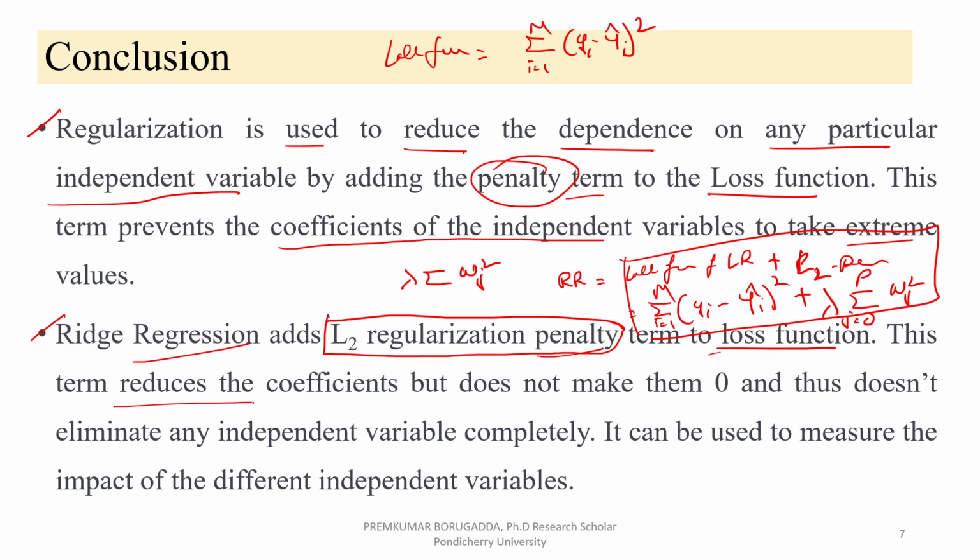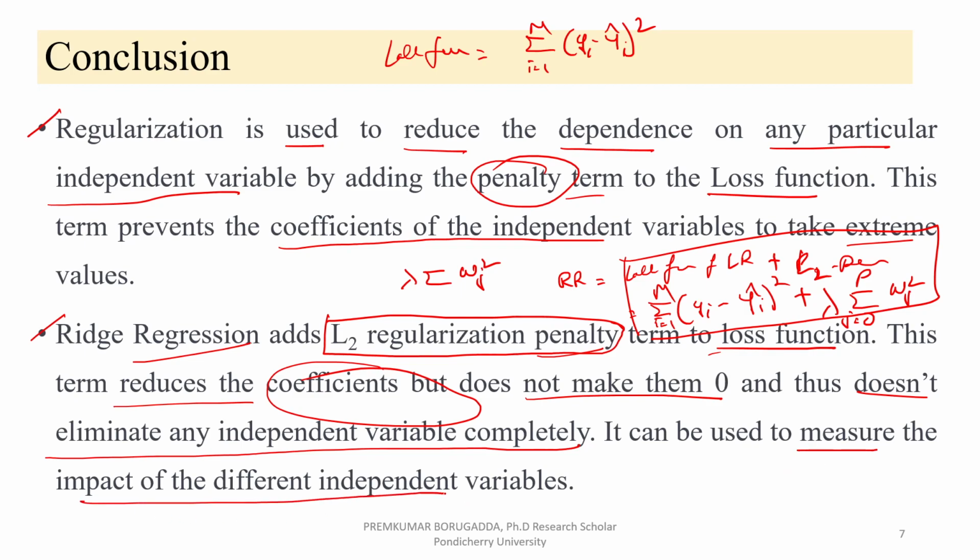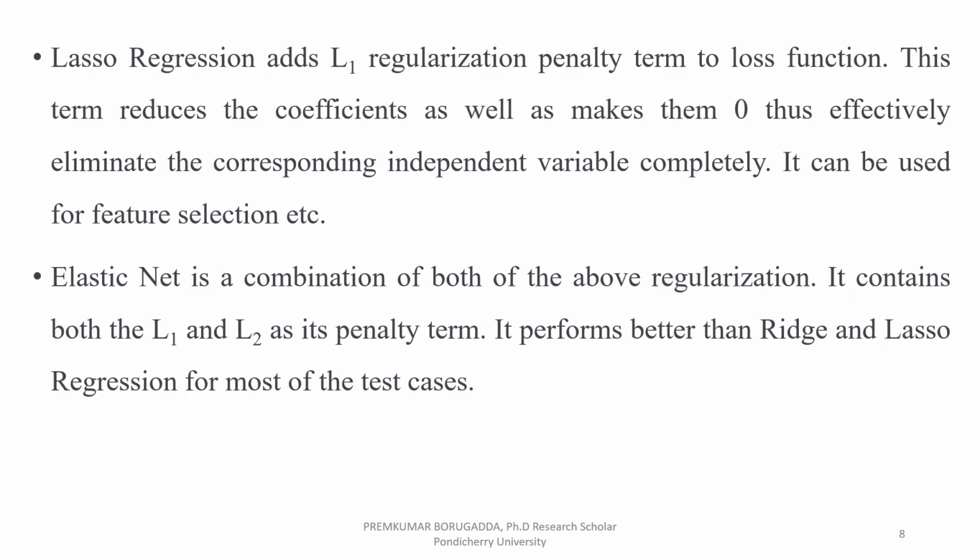This term reduces the coefficients but does not shrink them to 0 and does not eliminate any independent variable completely. So it can be used to measure the impact of the different independent variables. That is the ridge regression. Lasso regression is the same as ridge regression, but we add the L1 regularization penalty to the loss function. What is meant by L1 regularization penalty?